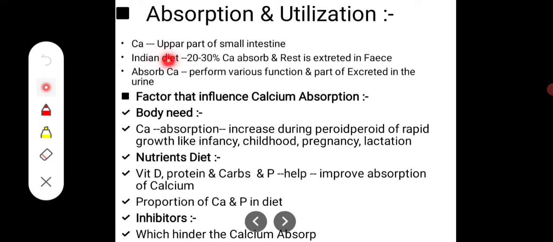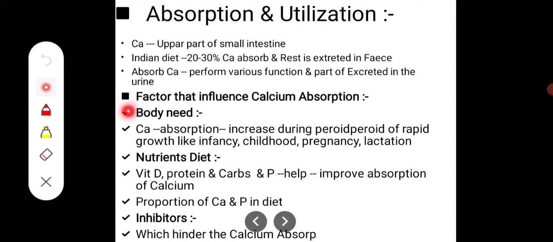In our Indian diet 20 to 30% of calcium is absorbed and the rest is excreted in feces. So of whatever we eat, only 20 to 30% of calcium is absorbed and the rest is just removed. This is from the diet point of view, what our body is doing with the Indian diet. Then the absorbed calcium performs various functions and part of it is excreted in the urine. They perform various functions for bone development and for muscle contraction. They go from the small intestine into the blood, and from the blood into the muscles, where they perform their function.